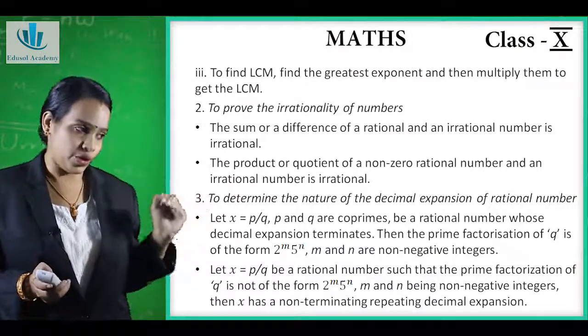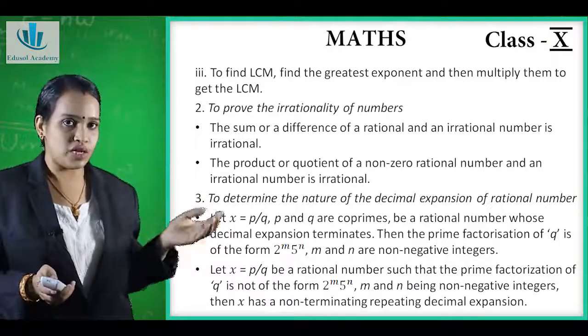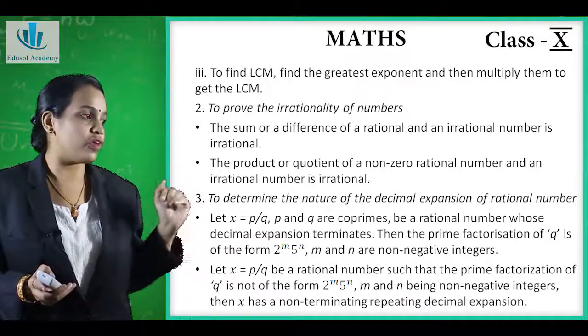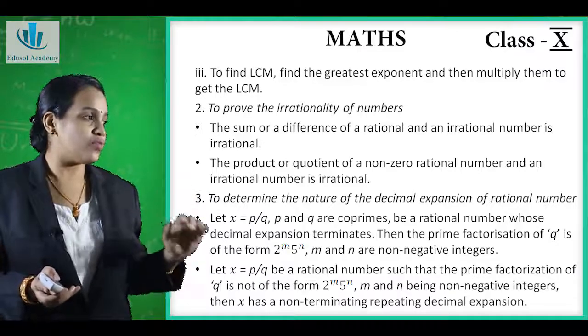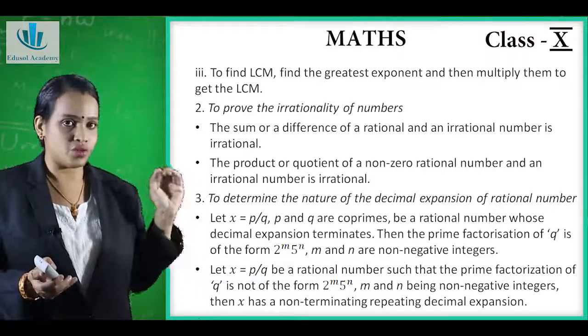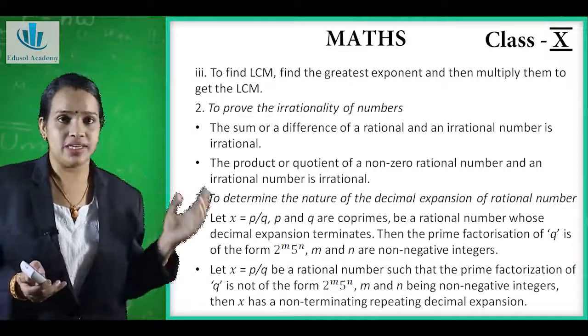Let x is equal to p upon q, where p and q are co-primes. Here it is a rational number, and the decimal is terminating. Then the prime factorization of q will be in the form of 2 raised to m into 5 raised to n, where m and n are non-negative integers.